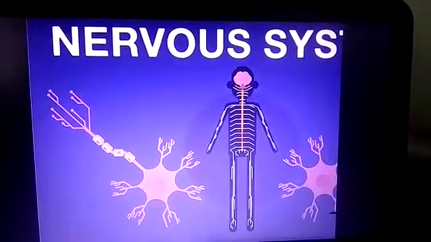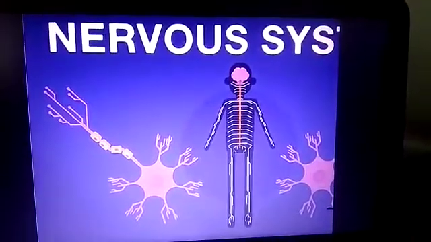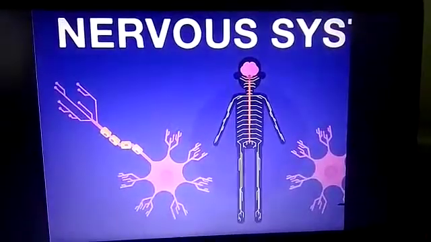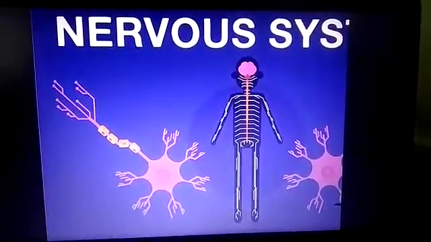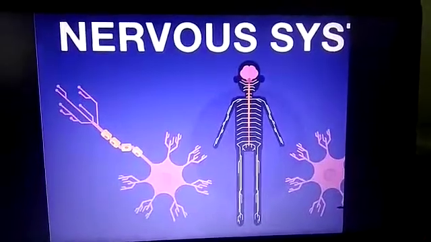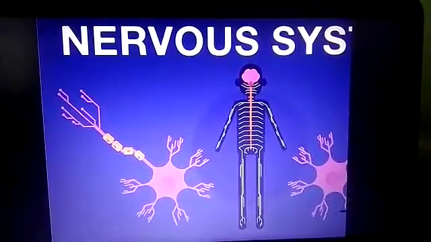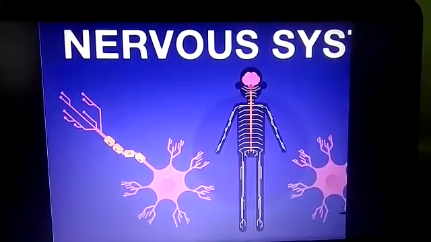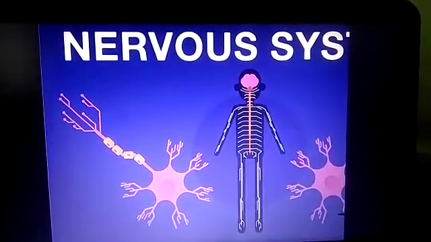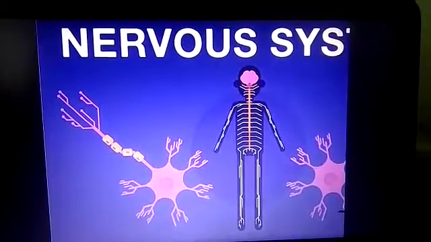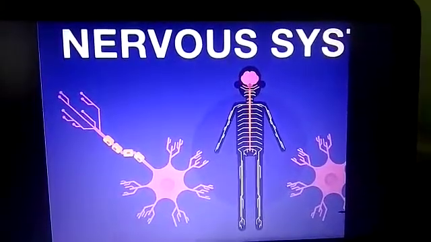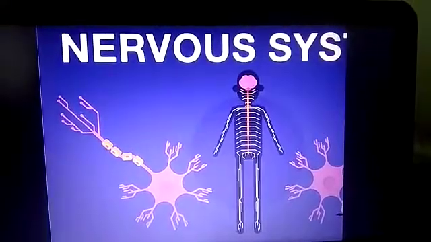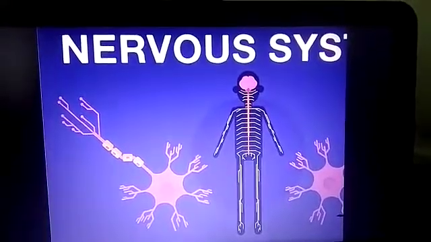Now we are going to the next chapter, that is the nervous system. So you know the nervous system, what is the nervous system? It connects and passes the senses to the body, and what controls the human body is the brain. So we study about the brain and its functions, and neurons and their structure, how they work, how they stimulate the reactions, and what are the nerves involved in this.